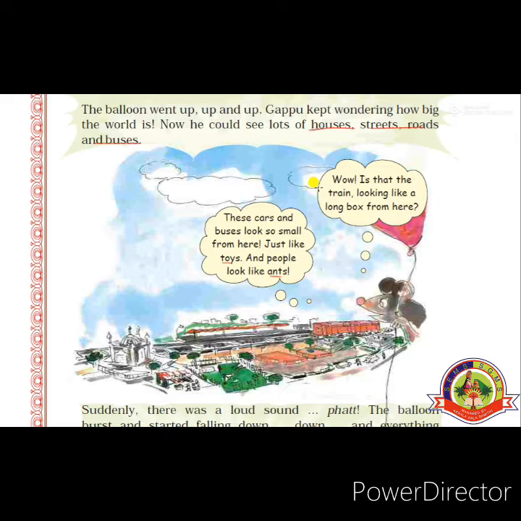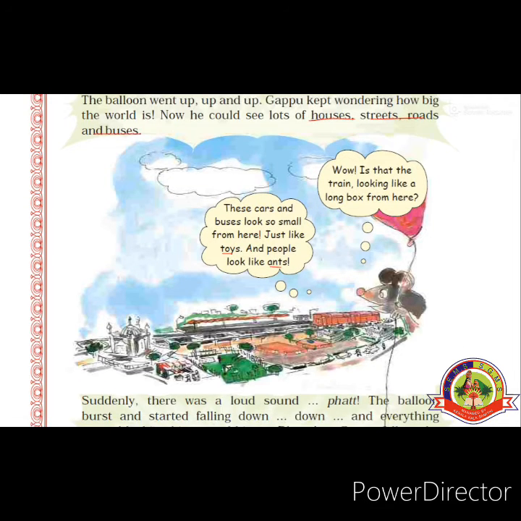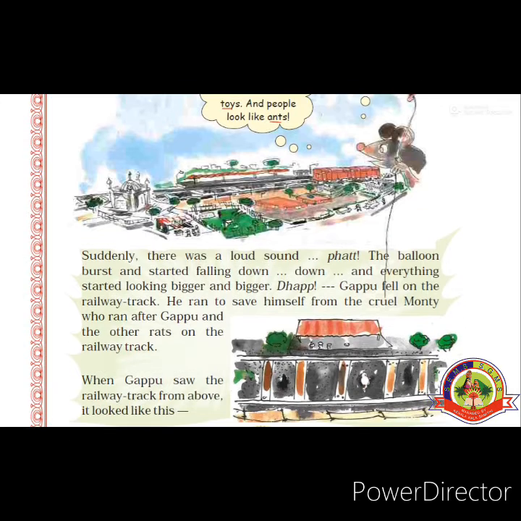Now see what Gappu is doing. Suddenly there was a loud sound. What? The balloon burst and started falling down, down, and everything started looking bigger and bigger. Thump! Gappu fell on the railway track. He ran to save himself from the cruel Monty, who ran after Gappu and the other rats on the railway track.